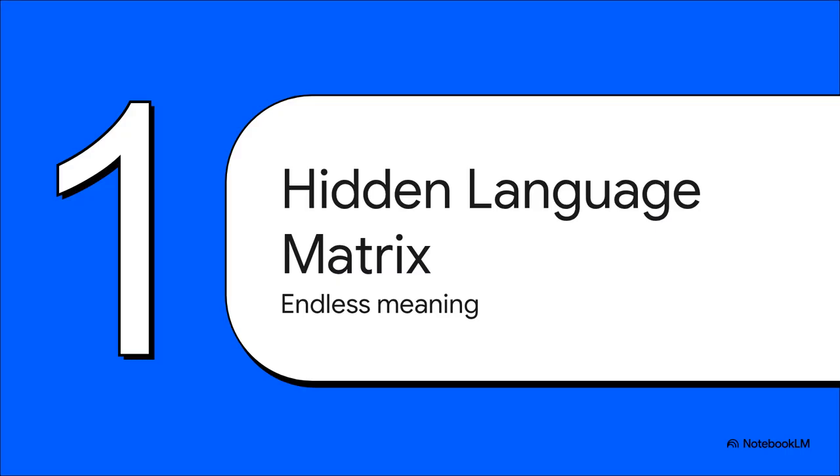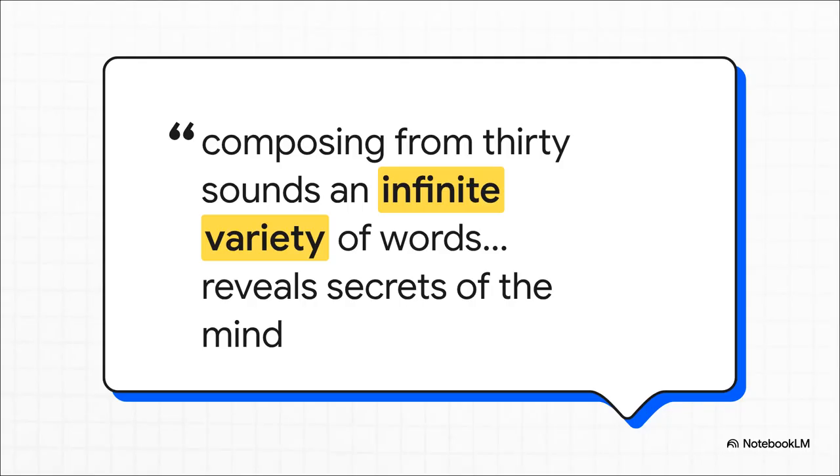Let's start with section 1, the hidden language matrix. So, going back to that fundamental mystery of how a finite number of sounds creates endless meaning, there's this fantastic quote from the 17th century Port Royal grammar by Antoine Arnaud that perfectly captures the mathematical awe of language. Centuries ago, thinkers were already recognizing that this ability to translate pure, complex thought into just 25 or 30 sounds is nothing short of miraculous. It totally sets the stage for why a structural approach is so necessary to figure this marvel out.